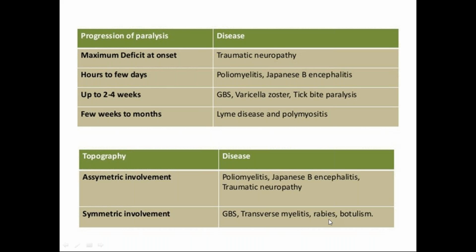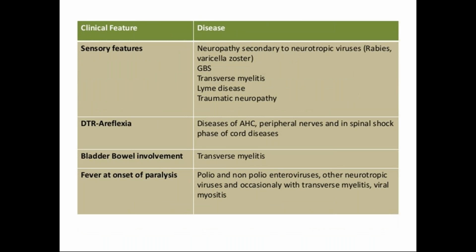So depending upon the onset, depending upon the progression of paralysis, depending upon the symmetry or asymmetry, sometimes even with sensory features. Sensory features are more common with neuropathy secondary to neurotropic viruses like rabies and varicella zoster. And also in GB syndrome, variable. Sometimes they will tell about paresthesias, glove and stocking paresthesias, especially typical in case of GB syndrome, and transverse myelitis, Lyme's disease and traumatic neuropathy. Sensory features are more common. Sensory features are very, very rare, they won't be there in case of poliomyelitis.